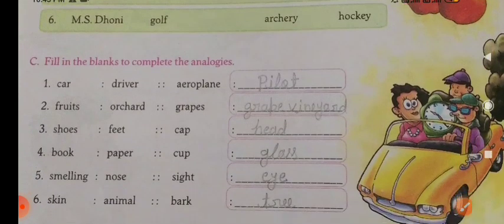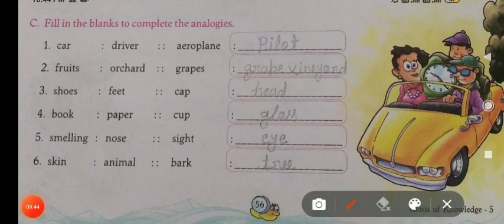Now come on to exercise number C. It says: fill in the blanks to complete the analogies. Okay. First is given: car, driver, which means a car is driven by a driver, and aeroplane, pilot. You can write here pilot.